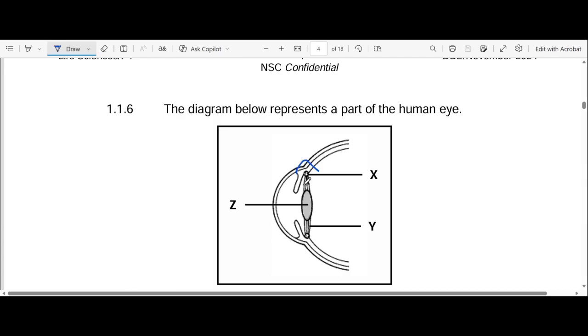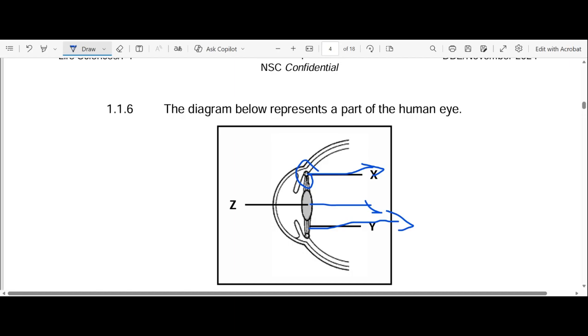What is X? Our X becomes our ciliary muscle. And then our Y becomes our suspensory ligaments. And then finally our Z becomes our lens. Then after you've identified the parts, you state their functions.